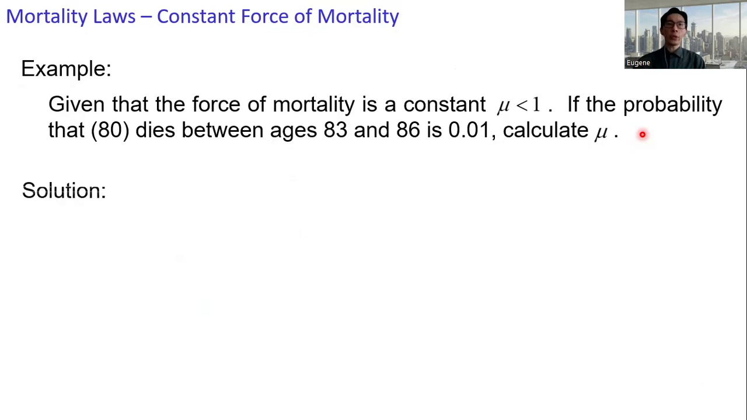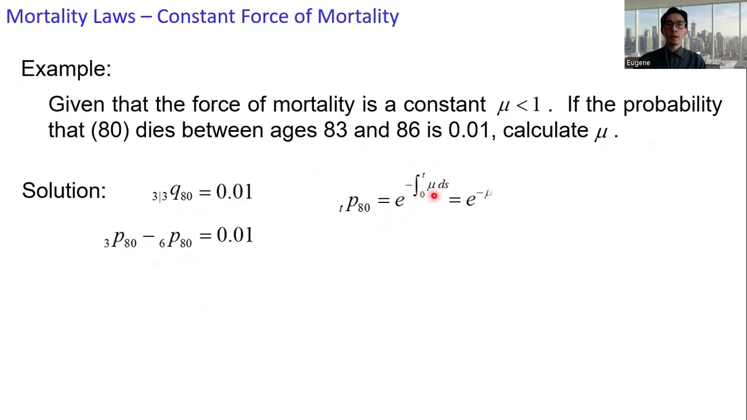All right, we are given that 3|3q80 is 0.01, and 3|3q80 can be expressed as 3p80 minus 6p80. tpx, by definition, we get e to the power negative the integral of the force of mortality. And this equals e to the power minus mu t. And for the constant force of mortality, the tpx is independent of the age x.